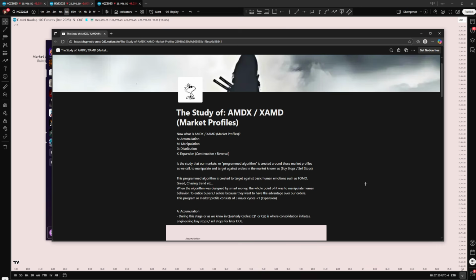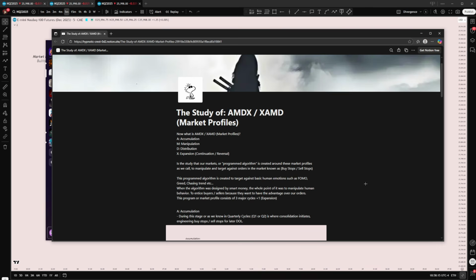One of the biggest things that a lot of people don't understand about AMDX, XAMD is that this is primarily how I'm actually framing my trades. Obviously you guys know high time frame PD arrays, PO3, AMD. This is how I frame it: quarterly theory, PO3, market maker models. This is how I frame my trades.